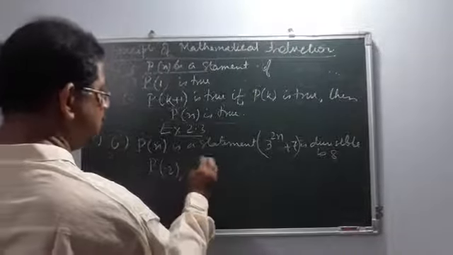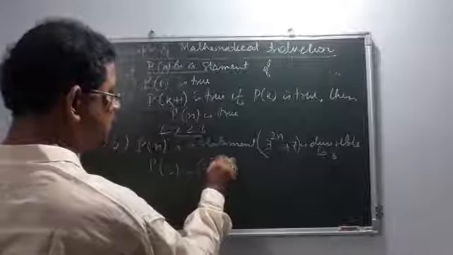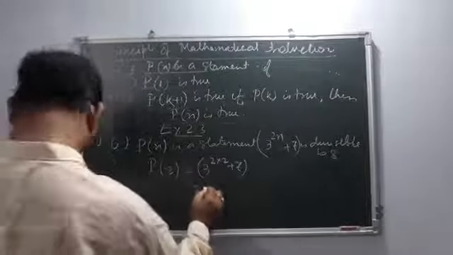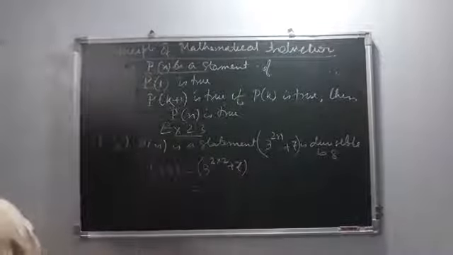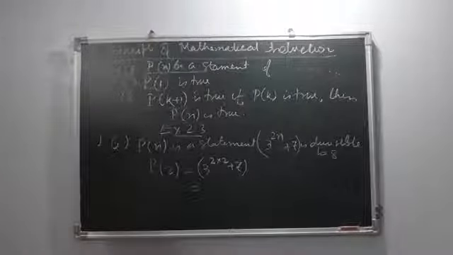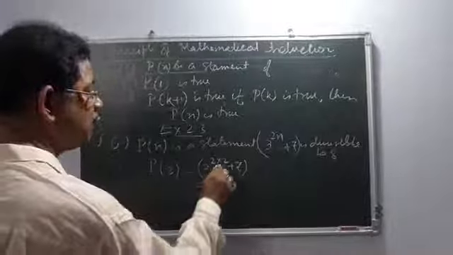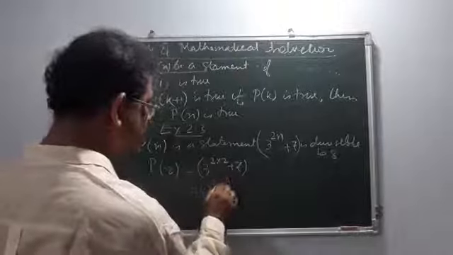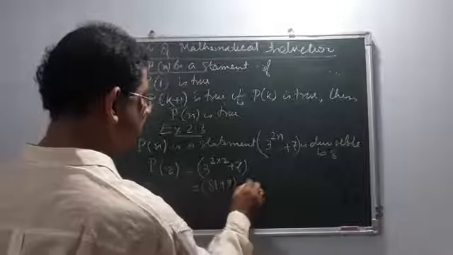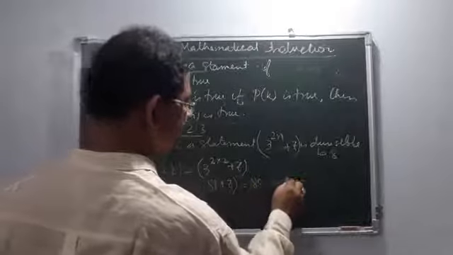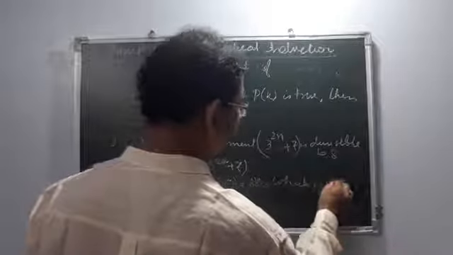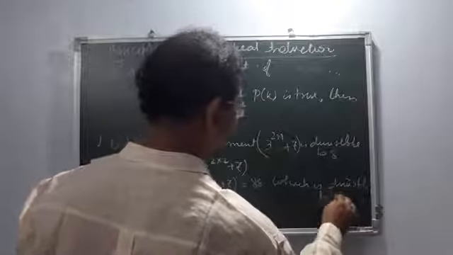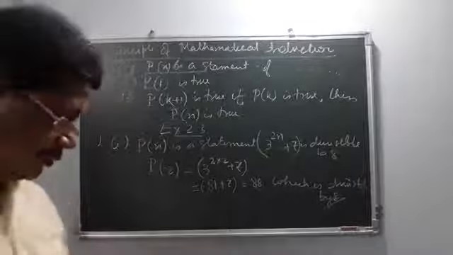P(2) will be 3 to the power 2 into 2 plus 7, that is 3 to the power 4. 3 squared is 9, 9 into 9 is 81, plus 7. So it is 88, which is of course divisible by 8.